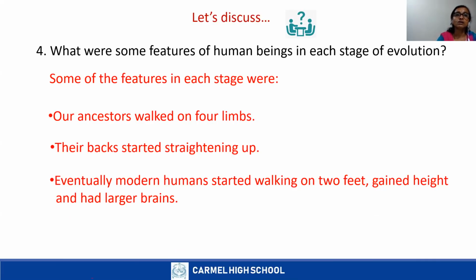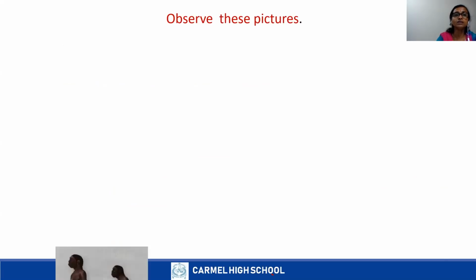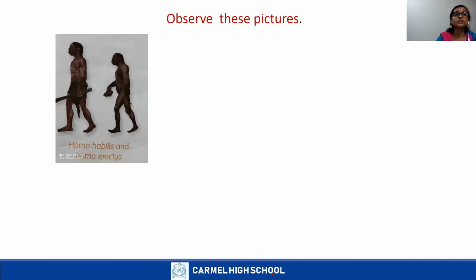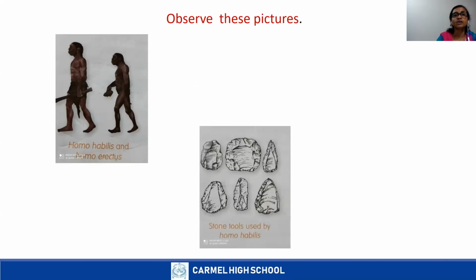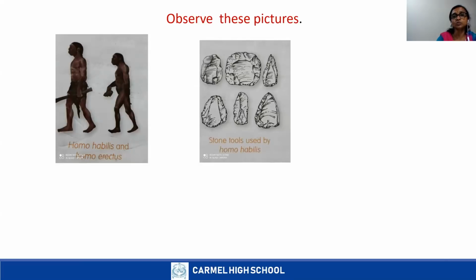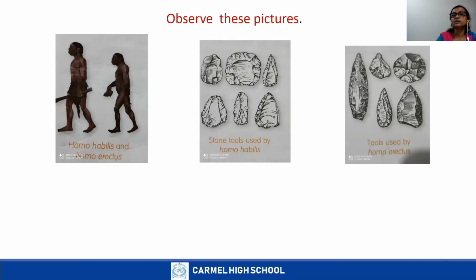Now, you can look at the pictures. So observe these pictures. Open your content book, take page number 3. You can see first the picture of Homo habilis and Homo erectus. What is the next picture? Stone tools used by Homo habilis. And you can see the tools used by Homo erectus.